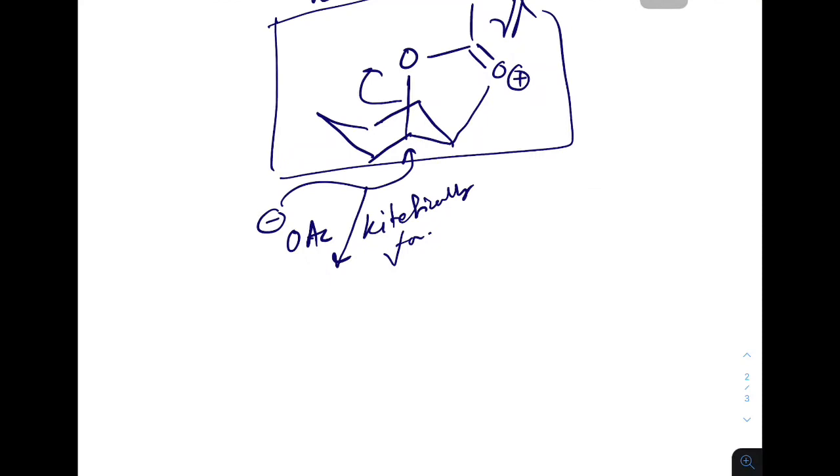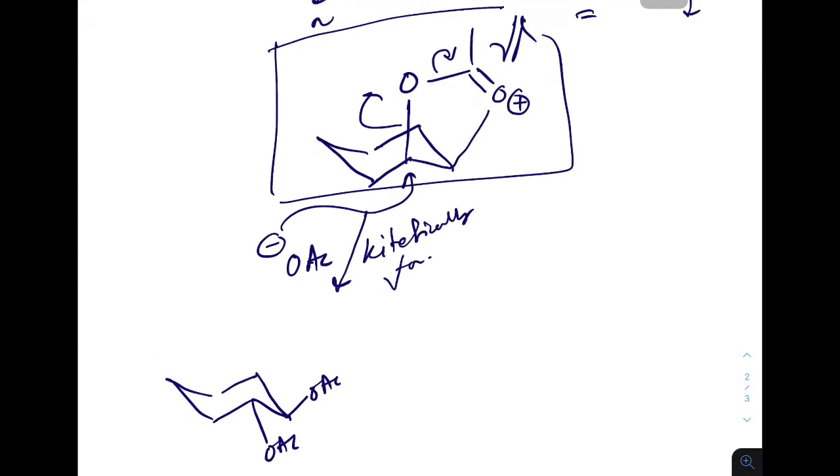After attacking over there, this bond breaks. After that, we get a diequatorial OAc product.